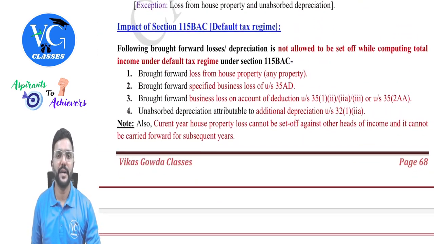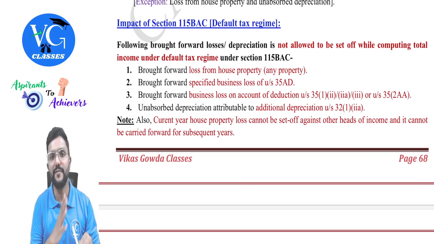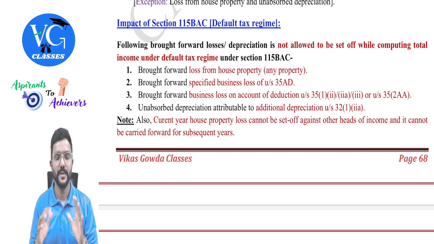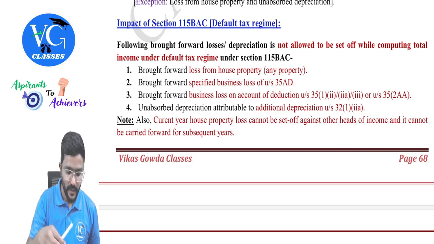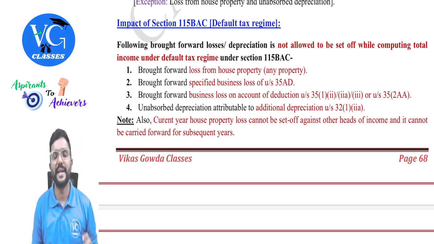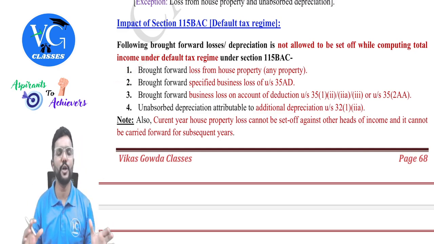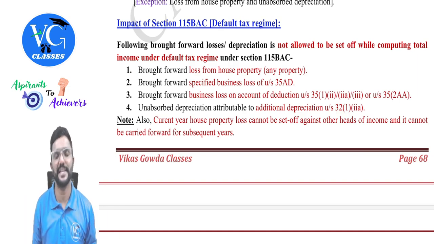The impact of section 115BAC on the set off and carry forward topic, guys. So if an assessee is following the default scheme given under section 115BAC, then he has the following negative impact. What is it? One by one. So brought forward loss from house property, any property, whether it's self-occupied, let out or deemed to be let out property, cannot be adjusted, guys.